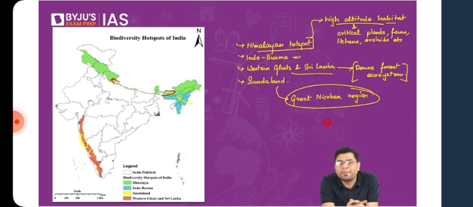So what did the government do? You have the Forest Conservation Amendment Bill of 2023. That will, in a way, pave the way for creation of infrastructure in that area as well. So that is why, for the legislations which keep on getting passed, there is always a relevance for the examination.